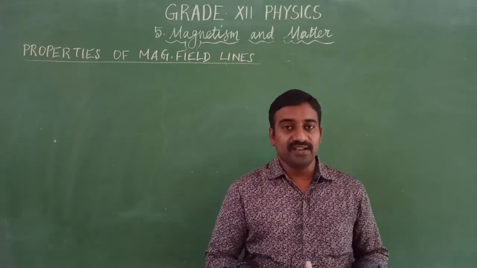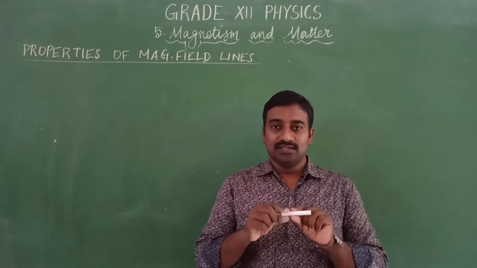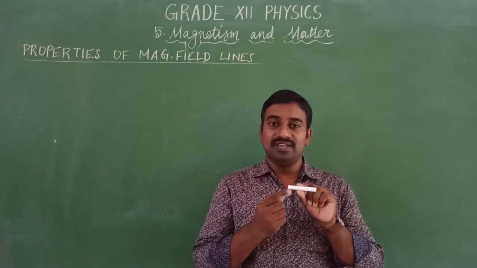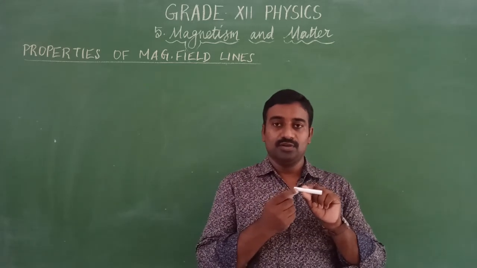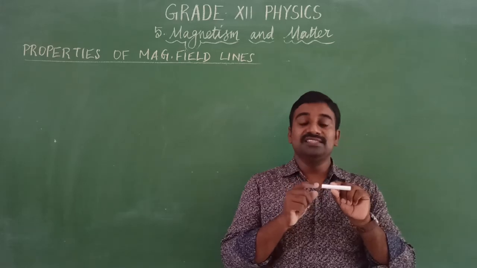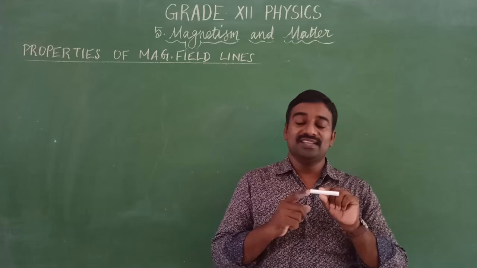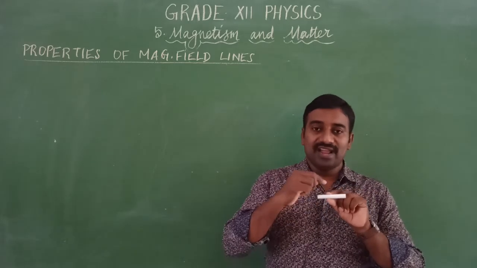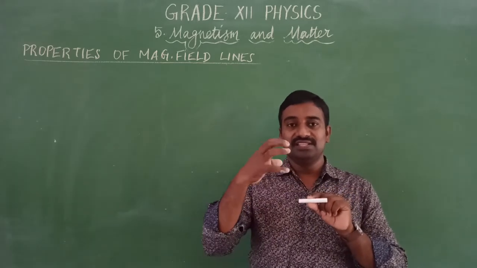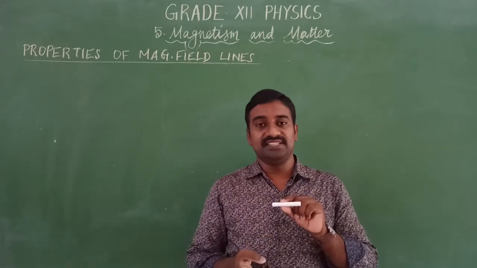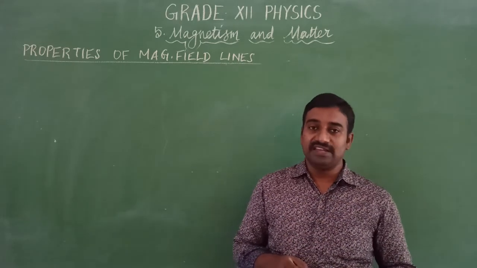What is a magnetic field? If you have a bar magnet, the north pole of the bar magnet is always indicated by a small dot, because it is a north seeking pole, that is, the pole that faces the north direction of the Earth, so we can say it is the north pole. And around the magnet, the certain regions where attractive or repulsive magnetic forces act are called the magnetic field.